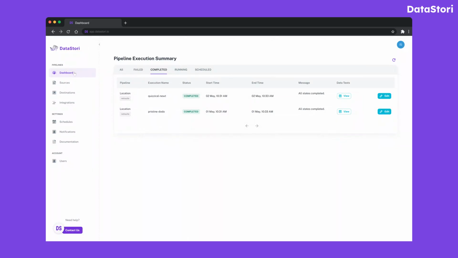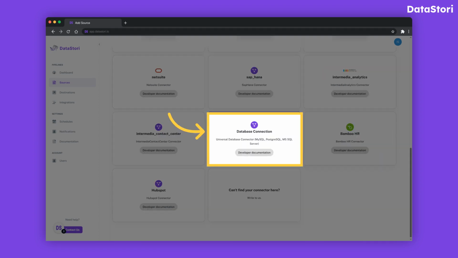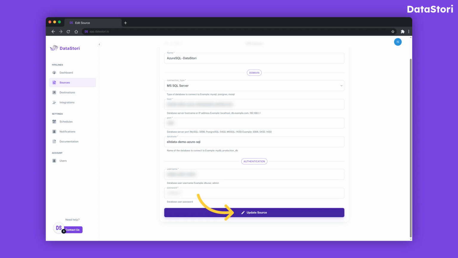Let's begin by configuring the database connection. Navigate to Sources, add a new source and select Database Connection. Add your connection details. Please note, DataStori cannot access your database directly. The connection is established securely within your own cloud environment.